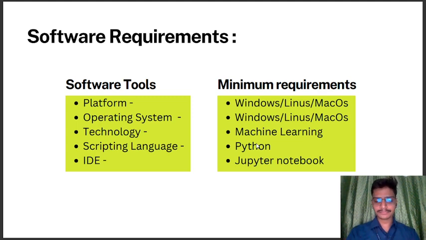For the IDE, you can use Jupyter Notebook or prefer VS Code. VS Code is also best for machine learning analysis because it provides various features, so we can easily perform model creation and training.